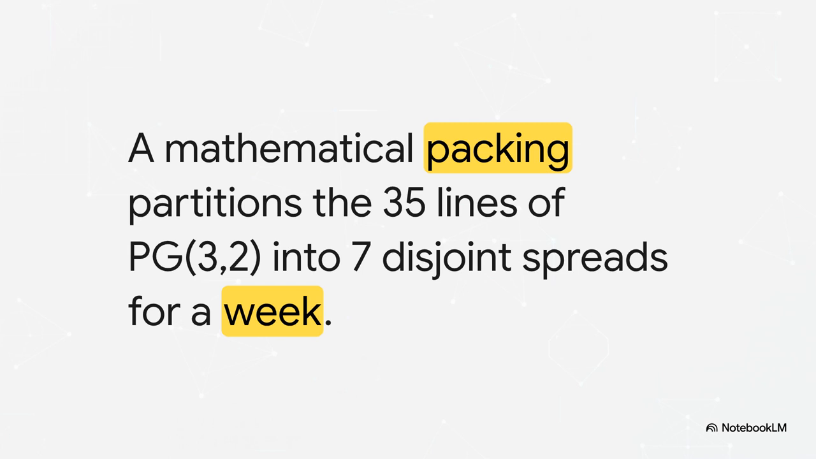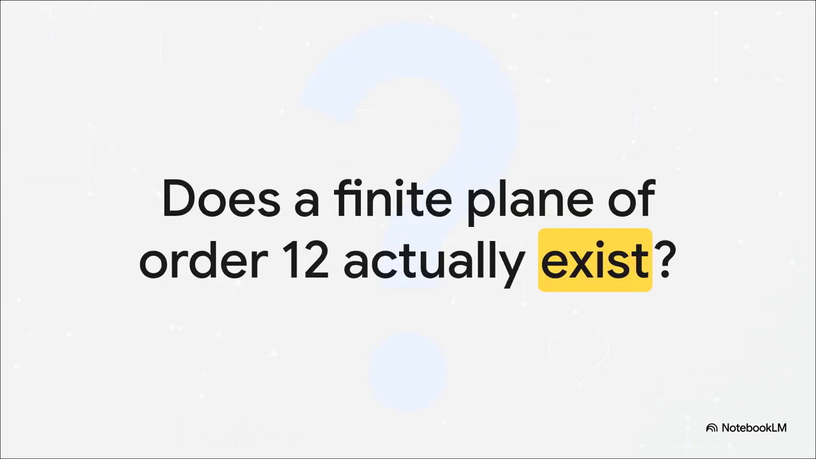So solving the puzzle requires finding what mathematicians call a packing, basically partitioning those 35 lines into 7 distinct groupings called spreads to perfectly represent the 7 days of the week. By mapping daily schedules to the exact points and lines of Galois geometry, an abstract 3D universe effortlessly solves a totally practical 19th century problem. So we've traveled all the way from the smallest discrete dots to complex 3-dimensional packings.